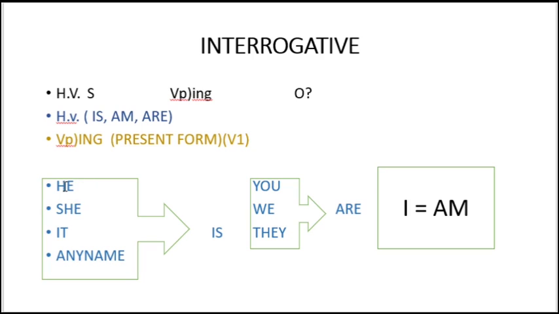If the subjects are he, she, it, or any name, definitely we are going to use is. If the subject is you, we, or they, then we are going to use are. And with I, definitely we are going to use am. So we have to remember this, and please write it down and make sure you know the subjects and the helping verbs.